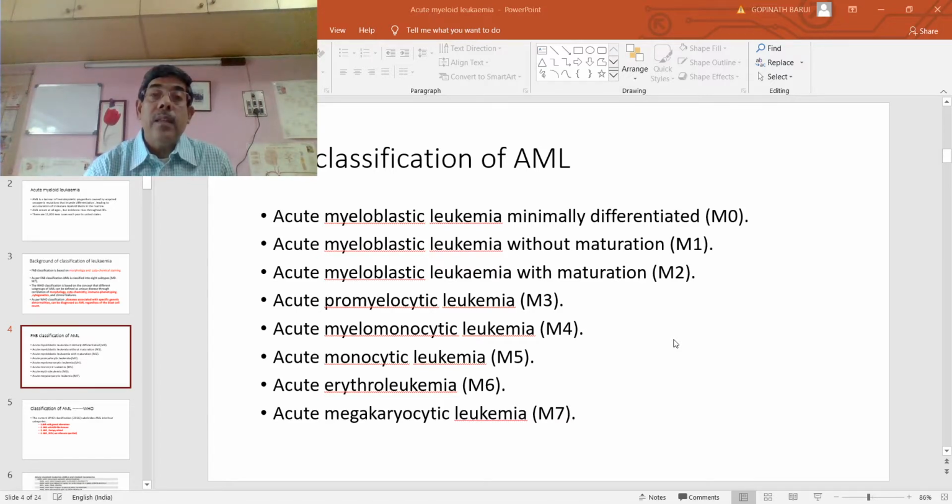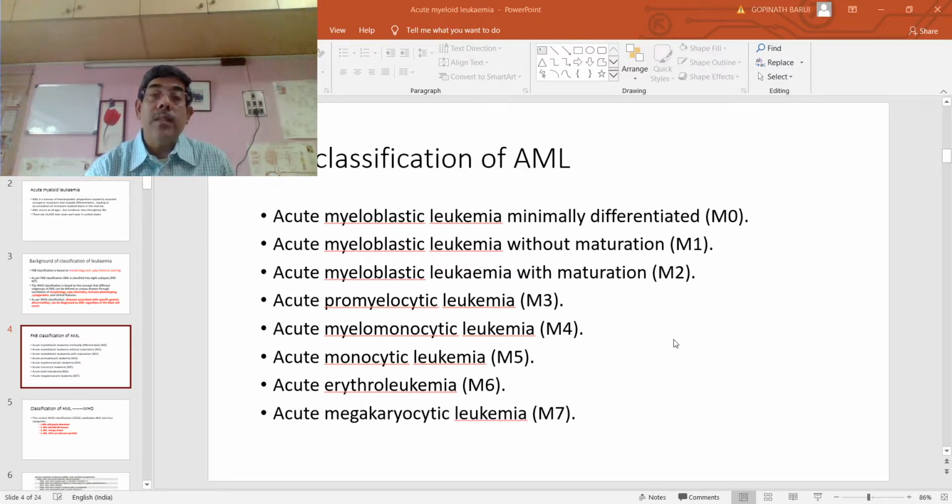In this stage, the myeloblast cannot be differentiated from the lymphoblast. So in this stage, acute myeloid leukemia can only be diagnosed by immunophenotyping, that is the antigenic expressions.